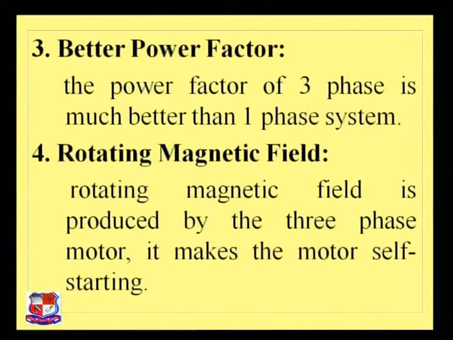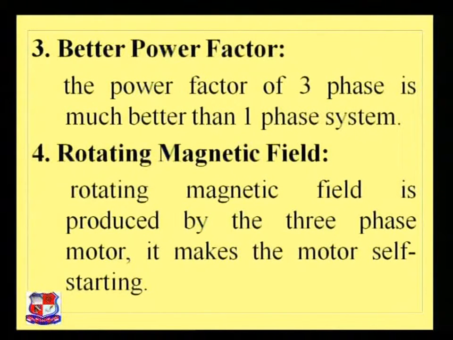It means that very little heat is lost in a three-phase system compared to a single-phase system. This is a very important reason why three-phase is much preferred. The fourth one is the rotating magnetic field. Due to the rotating magnetic field produced in a three-phase system, it can be self-started.